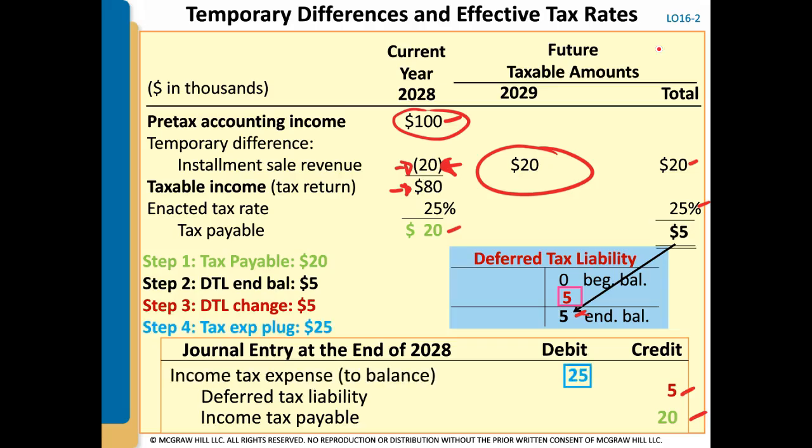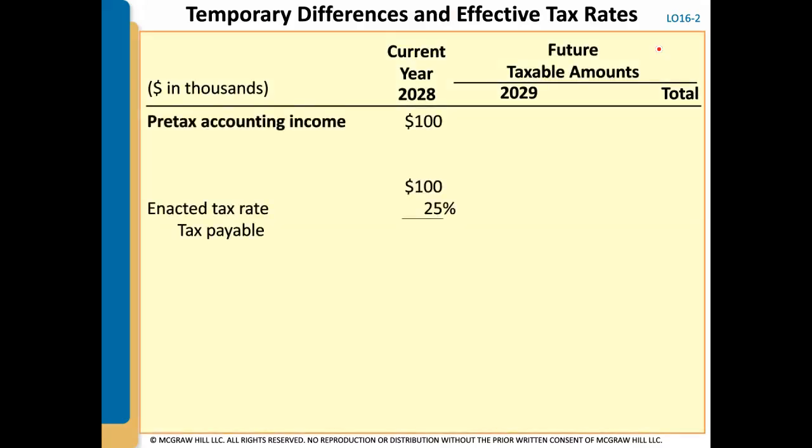And then step four is the plug to income tax expense, which would be a debit of $25. Okay, so now we have this temporary difference: we had pre-tax income of 100 and a temporary difference in there of $20. Now let's pretend that this full $100 is just made up of regular day-to-day sales where those revenue items are recognized for tax purposes in the same accounting period as for the accounting income. So we have our book equals tax. Oh, this should say taxable income.